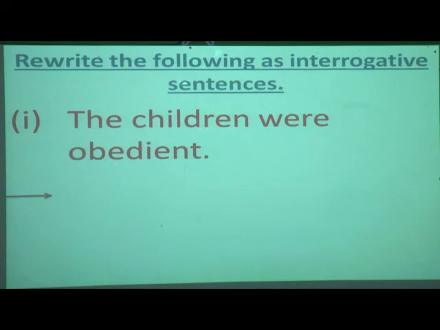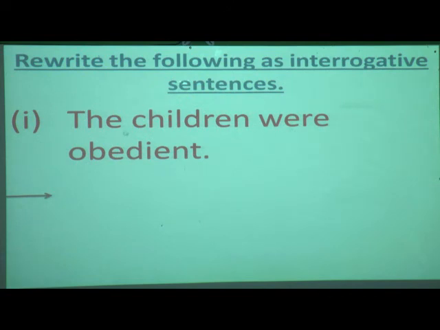The children were obedient. Okay, so what is this? This is a statement. Now what are you going to do? In this, how many verbs are there? Only one verb is there. So what are you going to do? You are going to shift. What is the verb over here? First tell me. Yes, it is were. So you are going to shift this were before the subject.